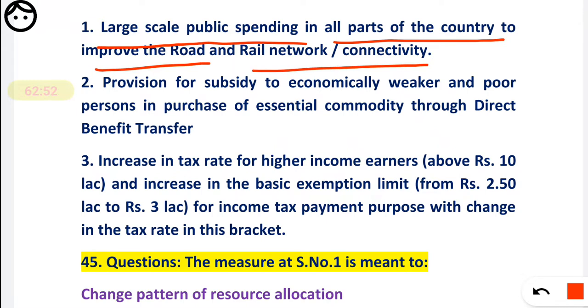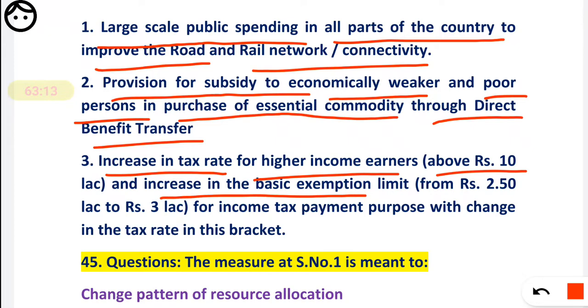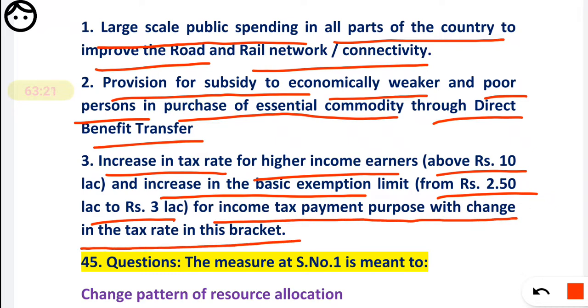Second, the provision for subsidy to the economically weaker and poor persons in purchase of essential commodities through DBT. Third, an increase in the tax rate for higher income earners above 10 lakh and an increase in the basic exemption limit from 2.5 lakh to 3 lakh for income tax payment purposes, with a change in the tax rate in this bracket.